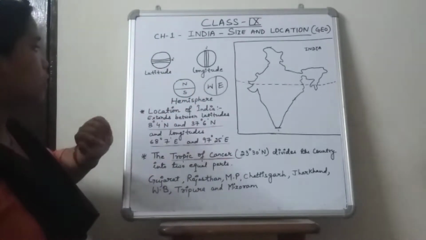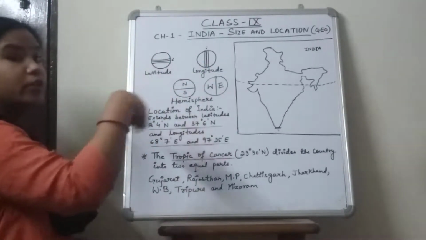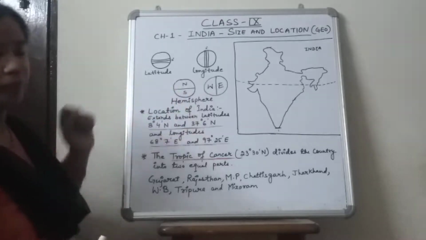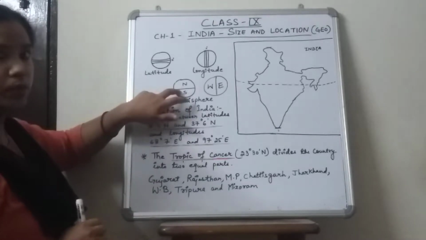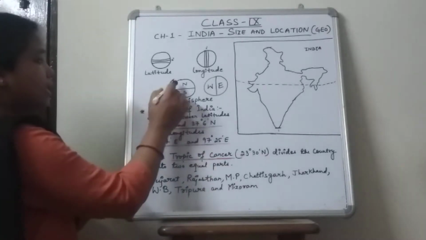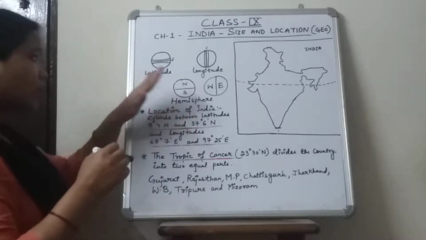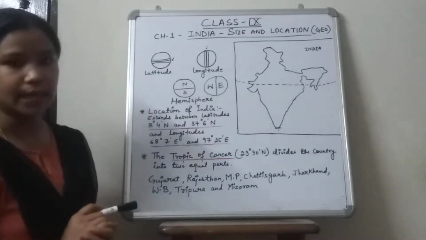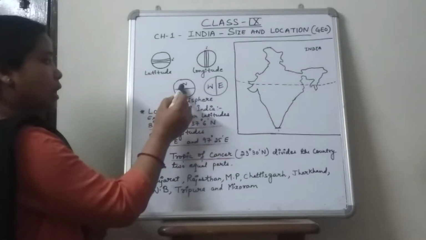Okay, now next we'll be talking about the hemispheres. You all know that latitude and longitude divide our earth into different hemispheres. In the middle of the globe, we have the equator. This line, the equator, which is a latitude, divides the whole earth into the northern hemisphere and the southern hemisphere. The portion which lies above the equator is called the northern hemisphere, and the lower portion of the equator is known as the southern hemisphere.